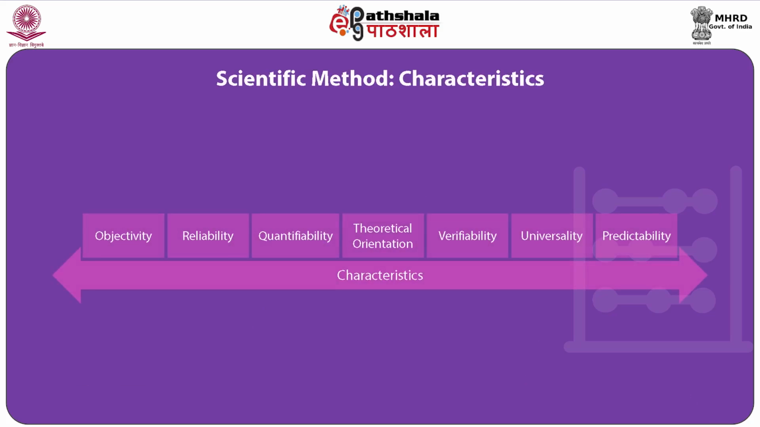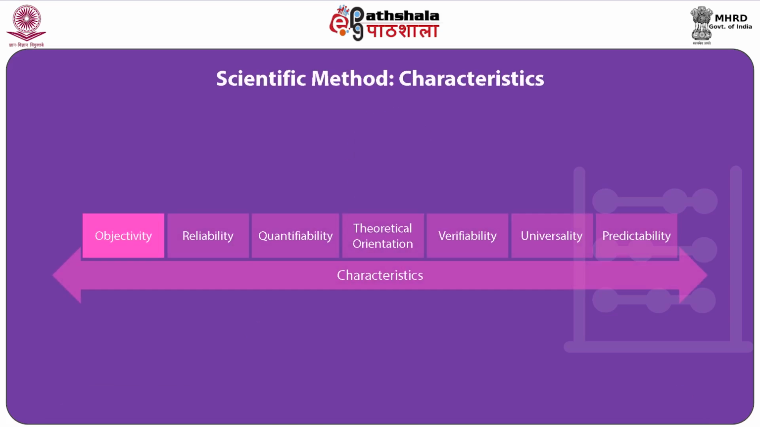Well, before understanding the scientific method very well, we would like to focus on the characteristics of scientific method. The first and foremost characteristic is objectivity. The researcher should be impartial in studying the subject matter under consideration. In social sciences, maintaining objectivity is difficult, but many techniques have been developed to avoid subjectivity at different stages of the research process. The second characteristic of scientific method is reliability.